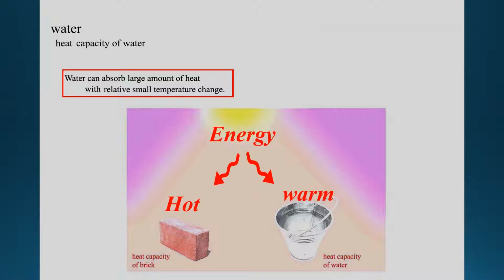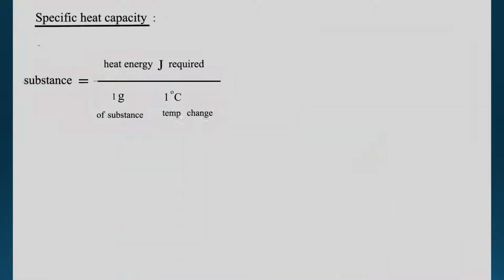So don't assume that if you put two different substances under the same amount of heat, they will have the same temperature. That's not the case. Particularly water can absorb a lot of heat, and the change in temperature is very little. In this case, the same amount of heat in a brick makes it very hot. The same amount of heat onto water makes it only lukewarm.